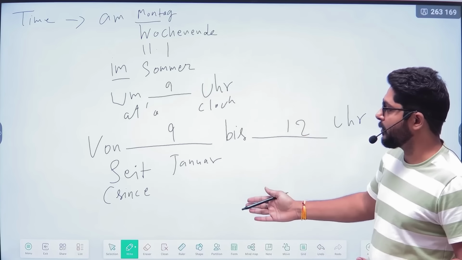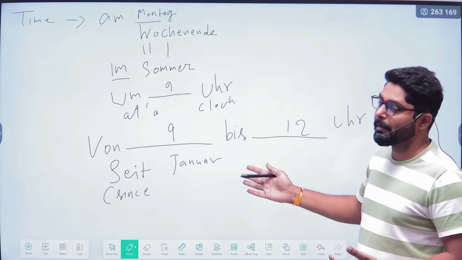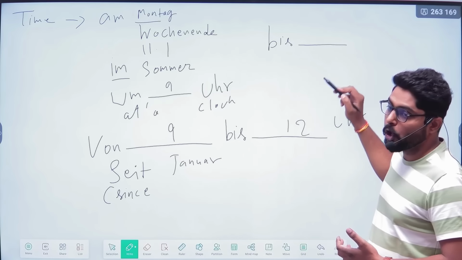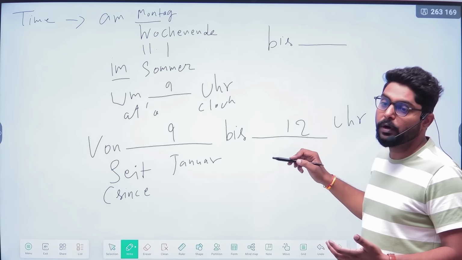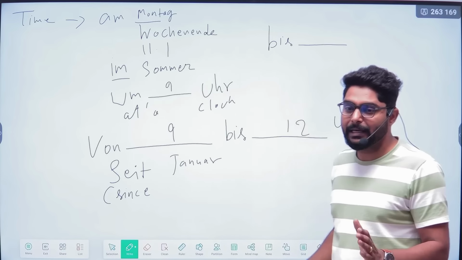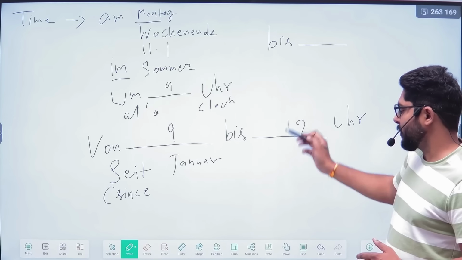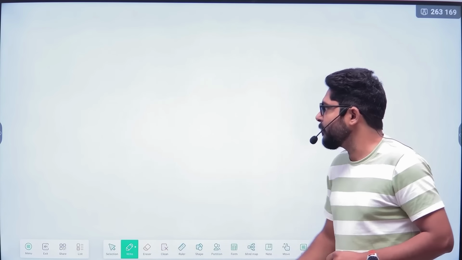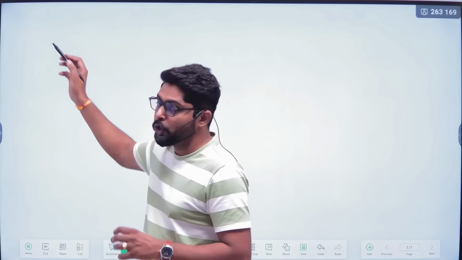So in this way, all these time-related words will help you. "Bis" means till: bis 9 Uhr, bis 12 Uhr, bis Januar, bis Februar. So these are related to time. You can use all these time-related words at the start of a sentence.